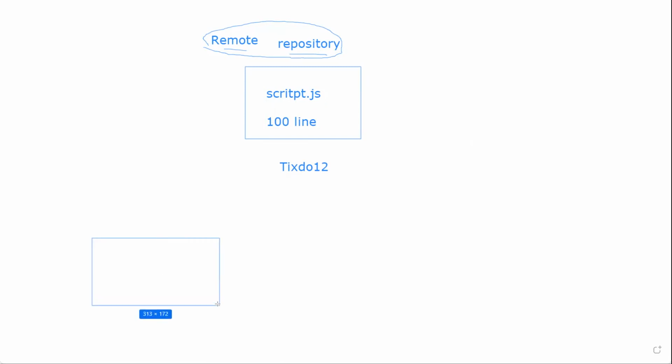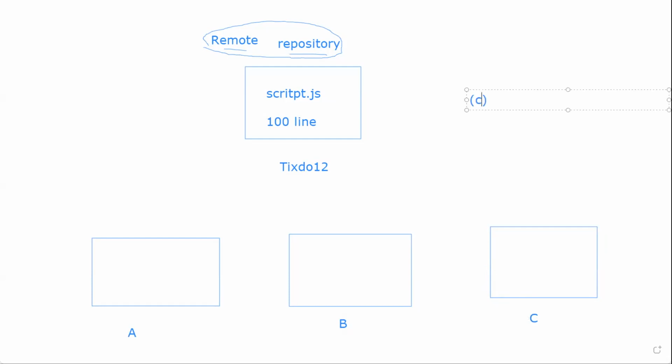Let's say A has joined, at the same time B has joined, at the same time C has joined. A, B, and C have joined. So when A, B, and C have joined, what will they do first? They will clone the code. First thing they will do is cloning the code. Clone the code or download, but cloning is the better option.